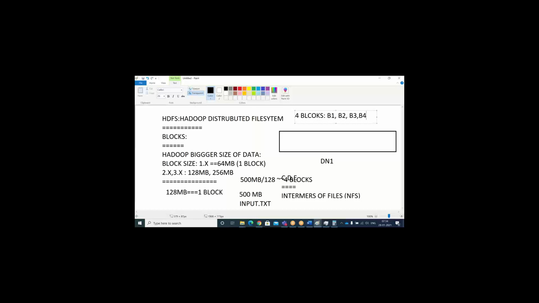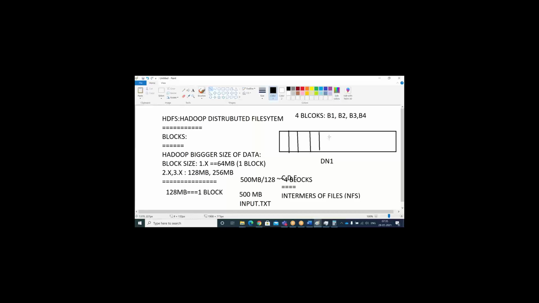While writing into the Hadoop cluster, this B1, as of now, just forget about the replication factor. I will come to that. See, this is my D1 data node, right? In the D1 data node, it is going to have all the blocks. This is my DN1 data node 1 file system, and these partitions are nothing but blocks. My DN1 will contain C drive, E drive, D drive, like that. The same way here the entire file system will be segregated in terms of blocks.